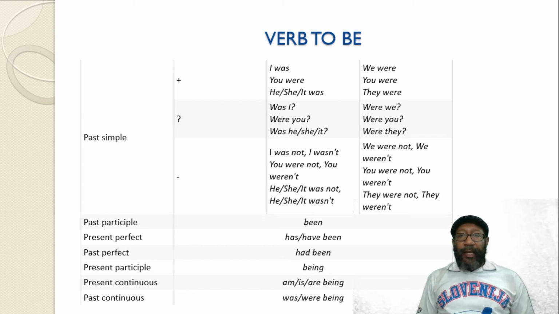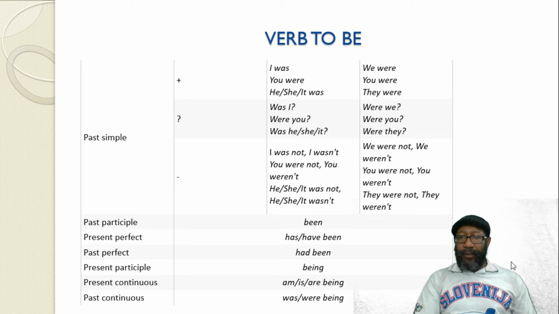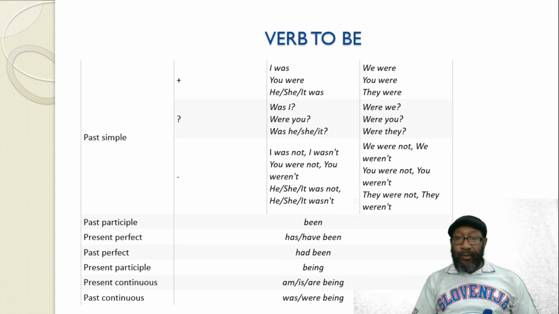So it's interesting for you to know the forms of the verb to be according to the tenses, to try to use it according to the rules and to communicate, because sometimes you want to say something but you say another thing, mainly because the verb to be has